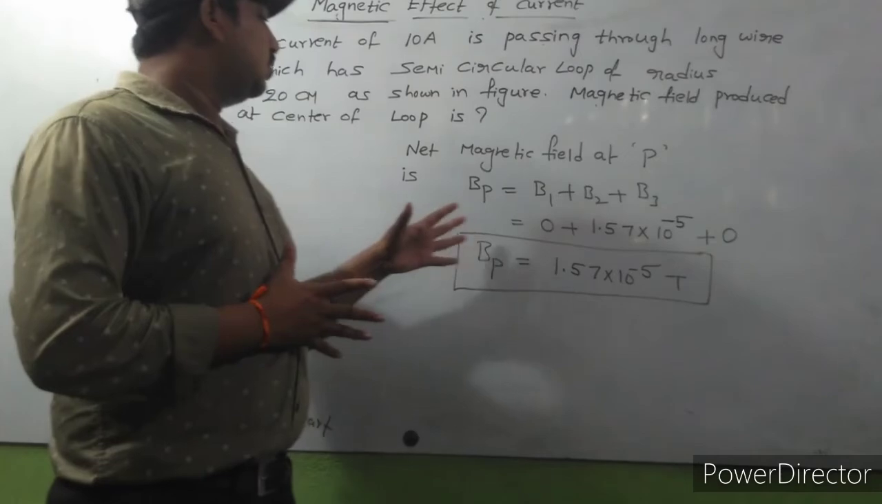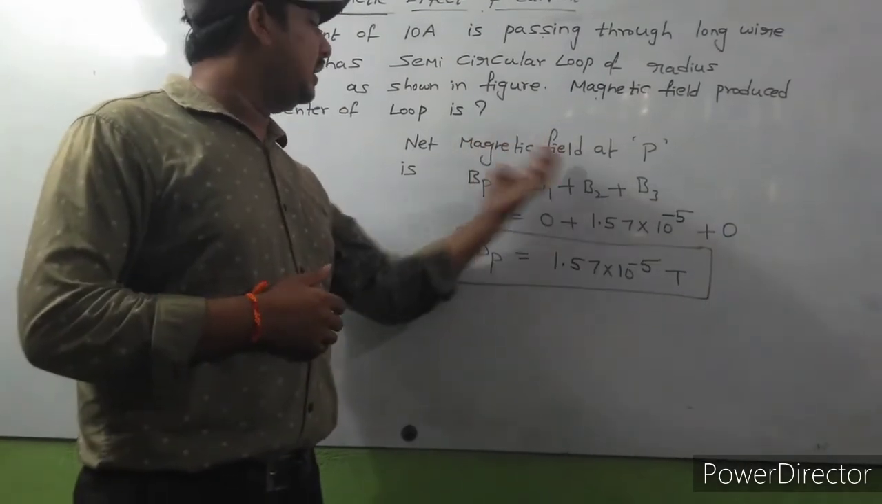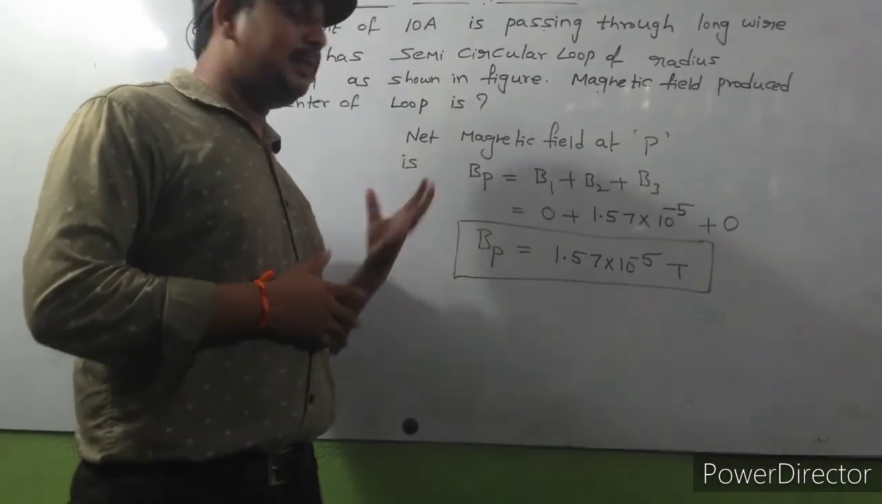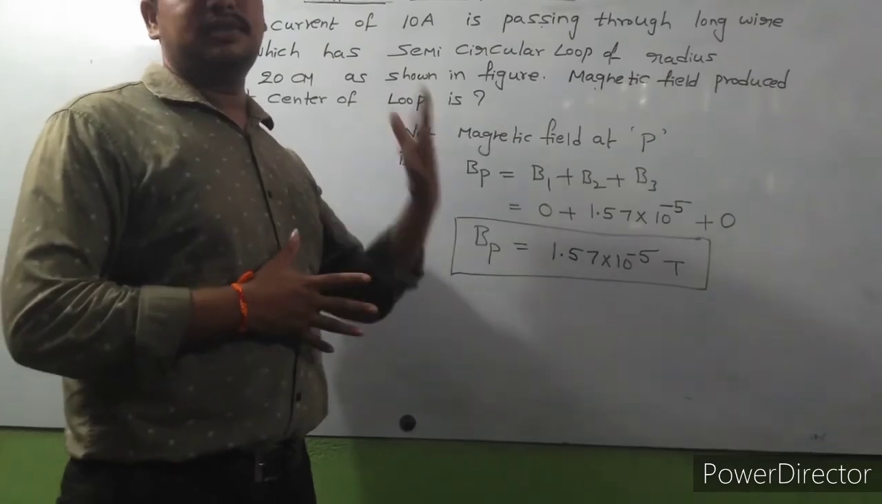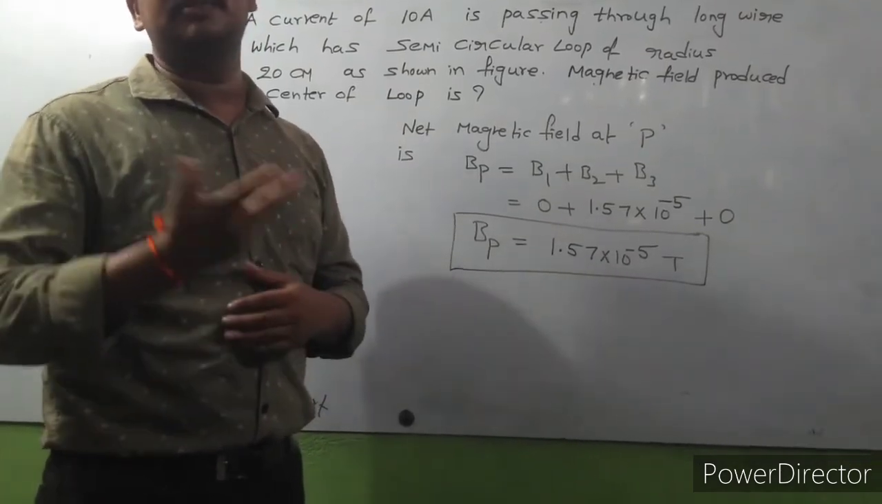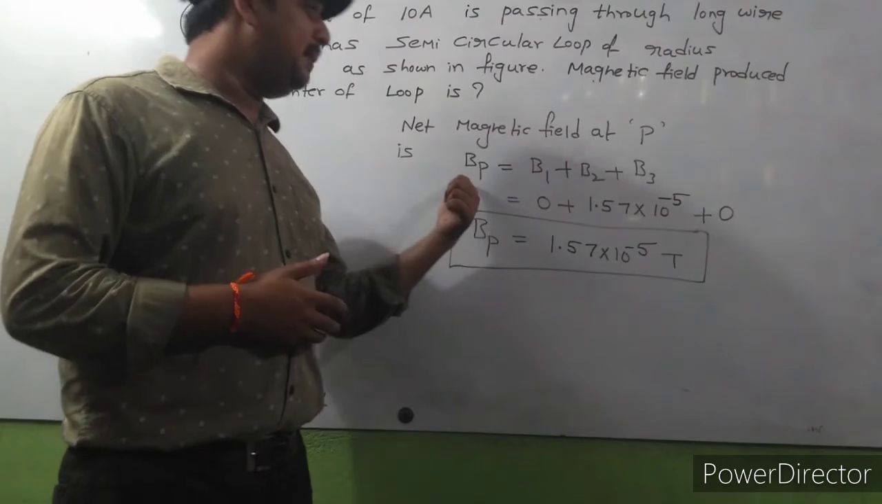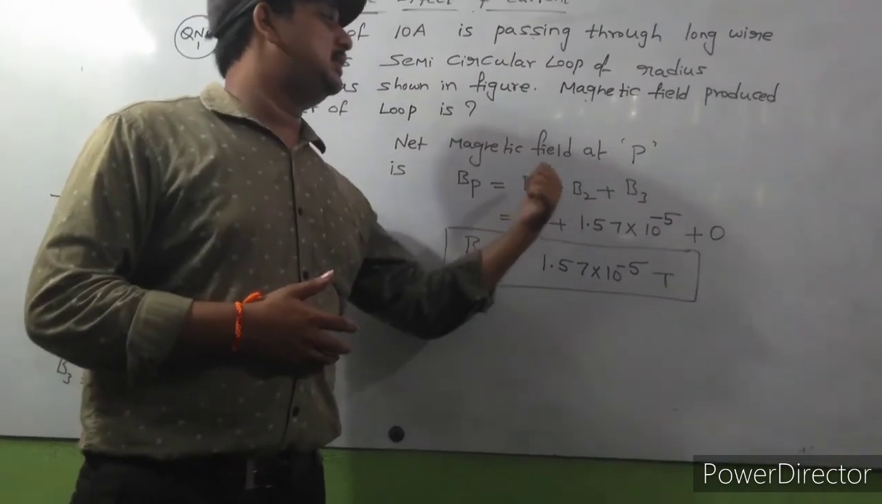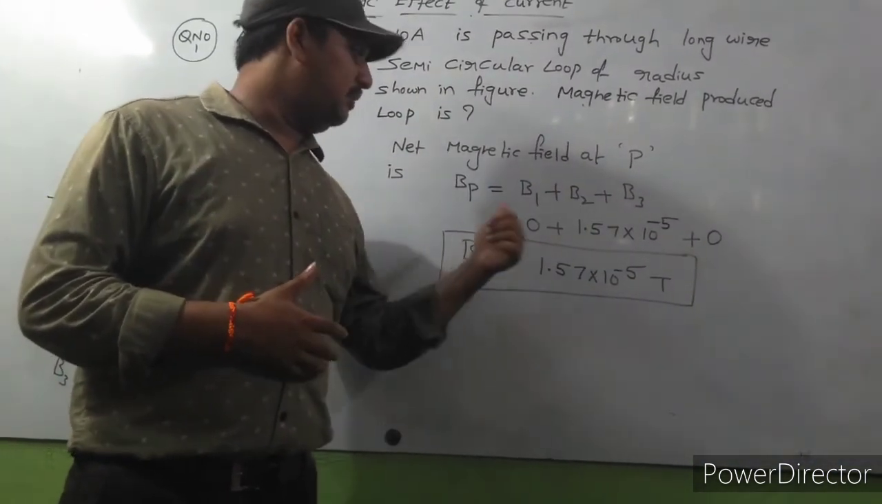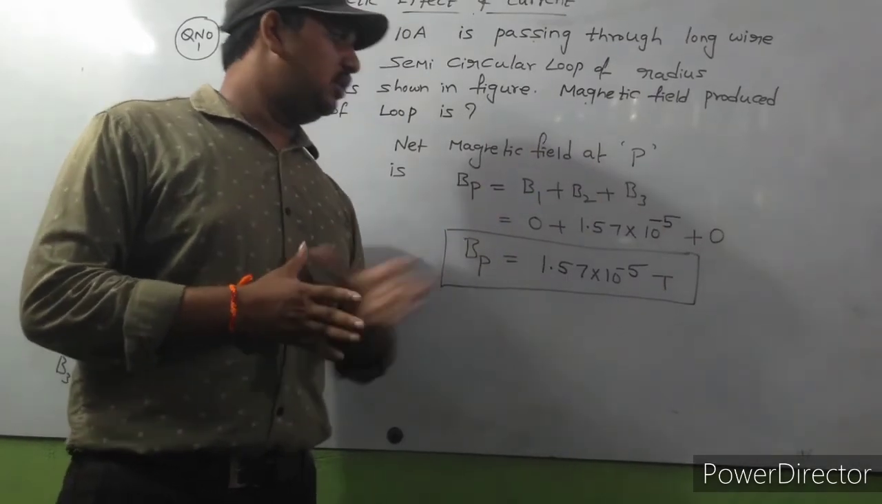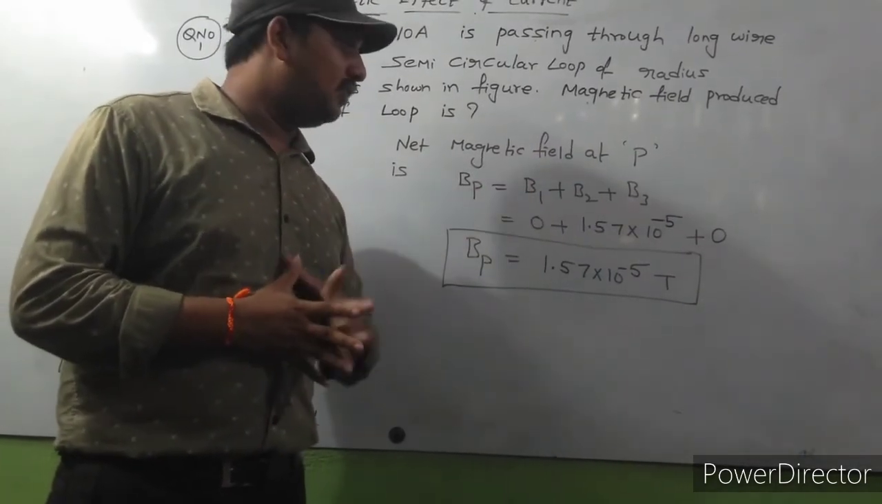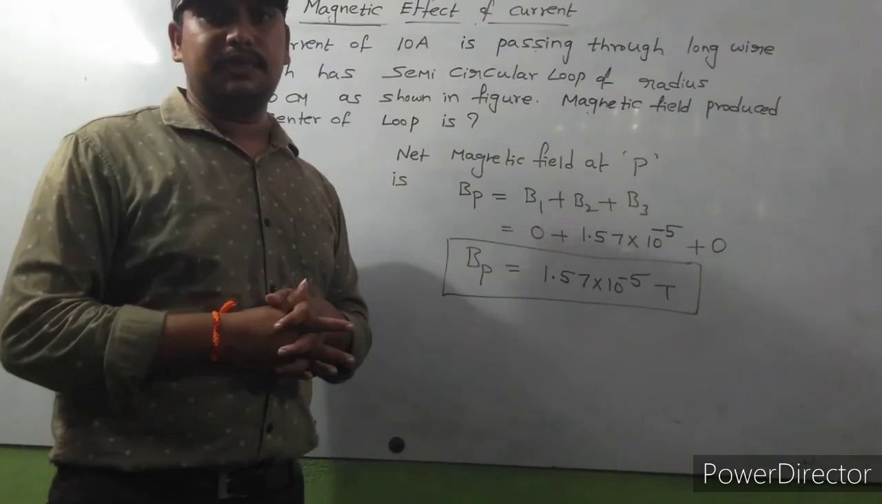So finally, the net magnetic field at point P, P is nothing but the center of the semicircular loop, BP is equal to B1 plus B2 plus B3. B1 value 0, B3 value 0, then B2 value is 1.57 into 10 power minus 5 Tesla.